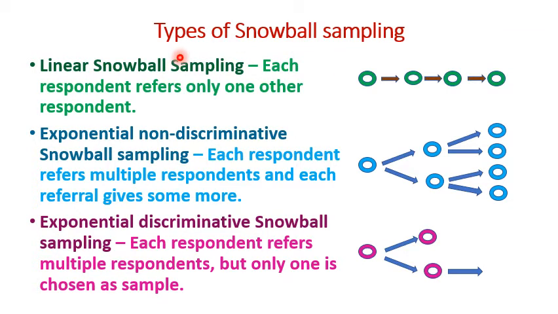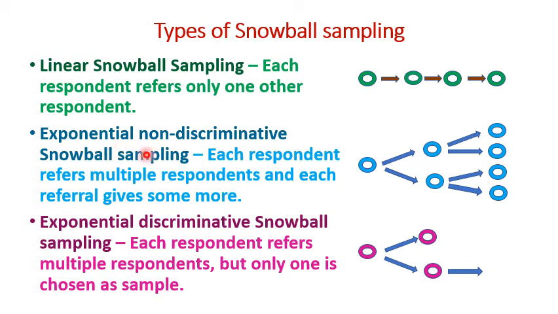Next topic: types of snowball sampling. Snowball sampling may be of three types. First one, linear snowball sampling. Here each respondent refers only one other respondent. That means one respondent is asked to suggest only one other respondent. We will approach the other respondent, then ask him to suggest one other respondent and so on.